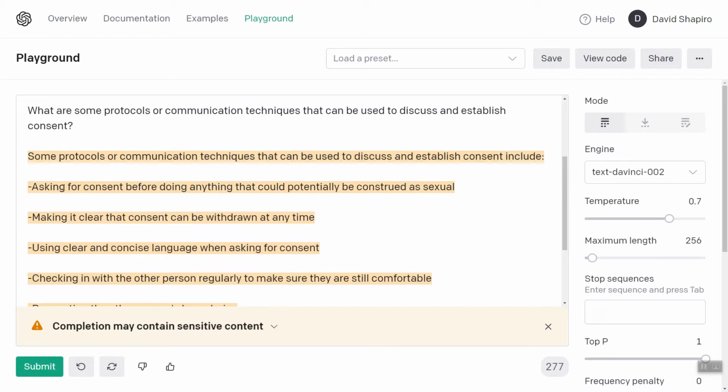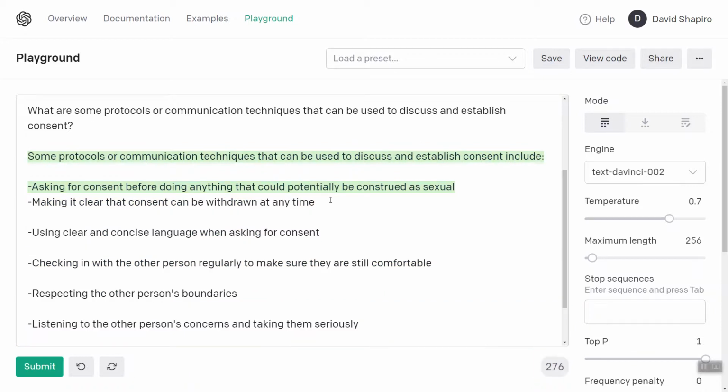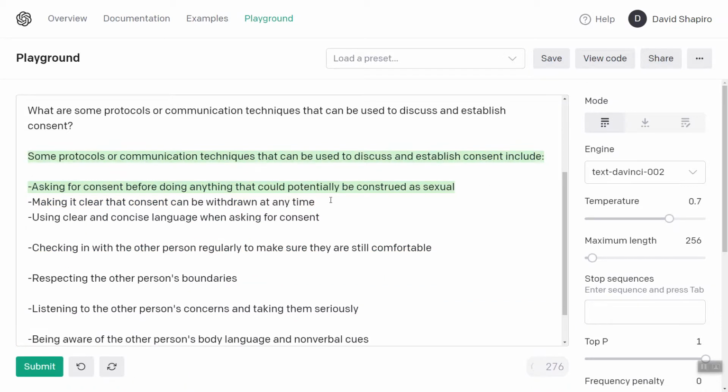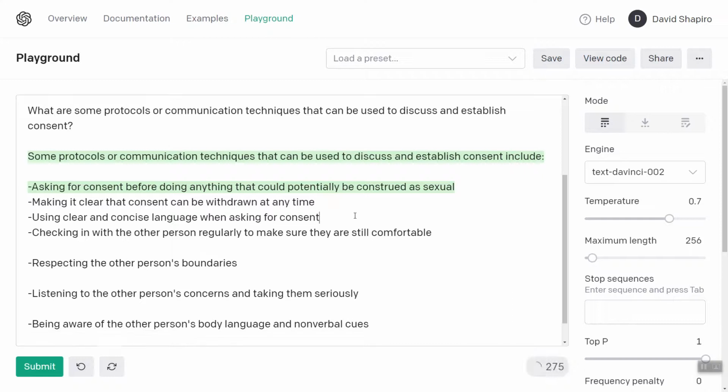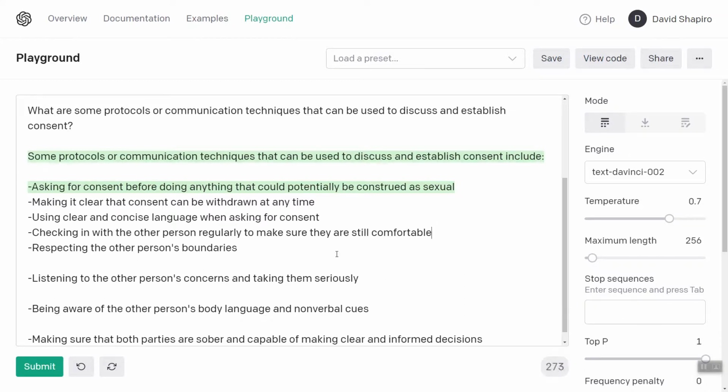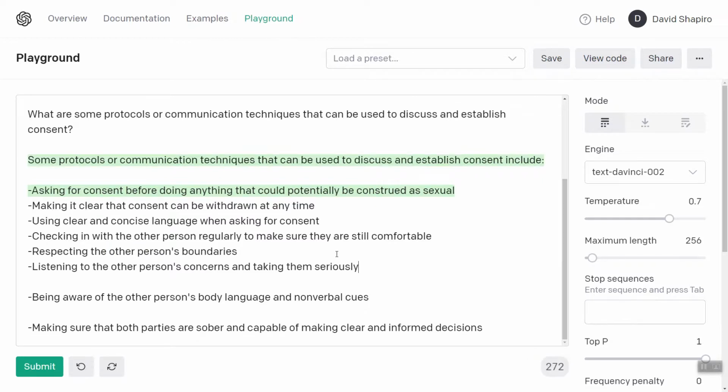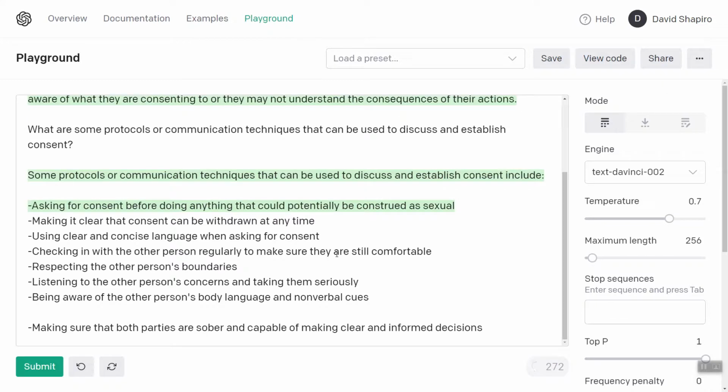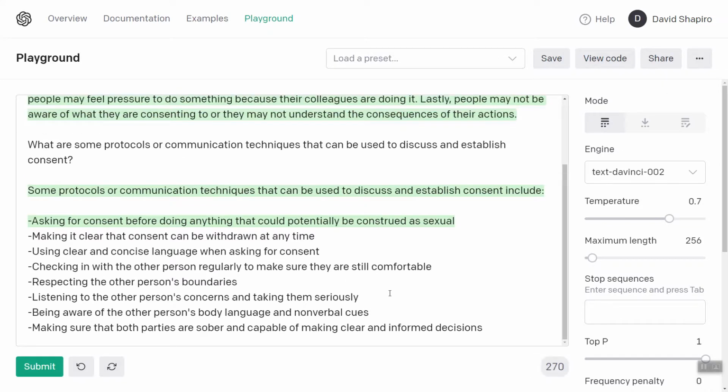Ooh, that's a lot. Asking for consent that can be construed for anything sexual, making it clear that consent can be withdrawn at any time, using clear and concise language when asking for consent, checking in to make sure they're comfortable, respecting other people's boundaries. Yes, remember boundaries. Listening to the other person's concerns and taking them seriously, being aware of the other person's body language and nonverbal cues, making sure that both parties are okay.